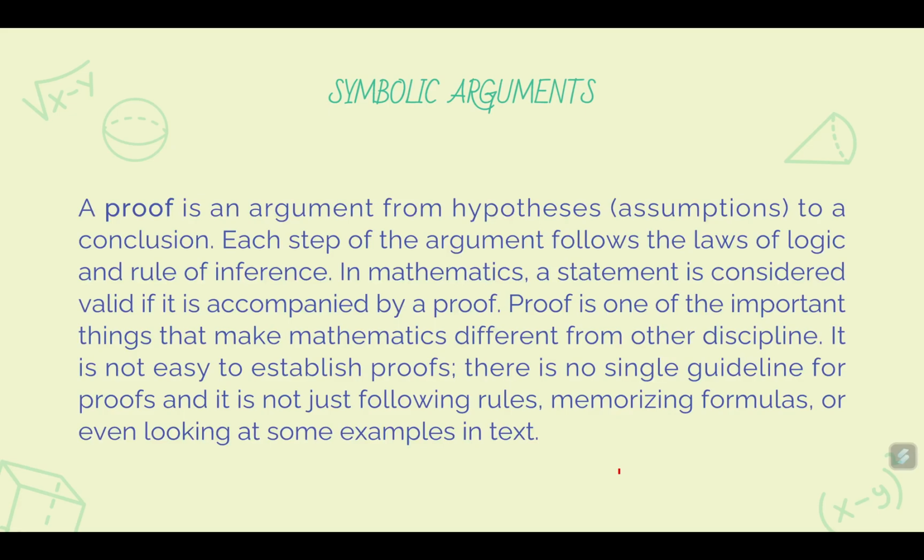Now, if we have very complicated statements, we need standards, or a flow of reasoning. That flow of reasoning is depicted in symbolic arguments. So first, let's discuss what a proof is. A proof is an argument from hypothesis or assumptions to a conclusion. So it's a flow from the hypothesis or given to the conclusion desired. Each step of the argument follows the laws of logic and rules of inference.